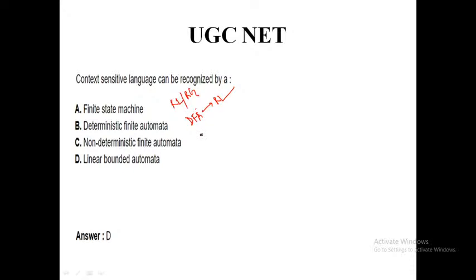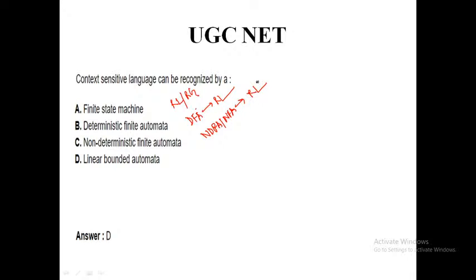Next is non-deterministic finite automata, NDFA or NFA. We already know that the NFA or NDFA is going to recognize the regular language.